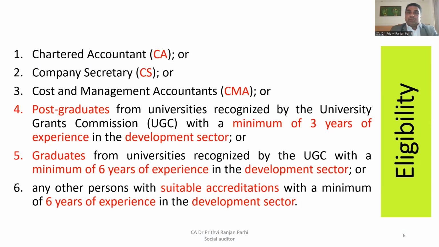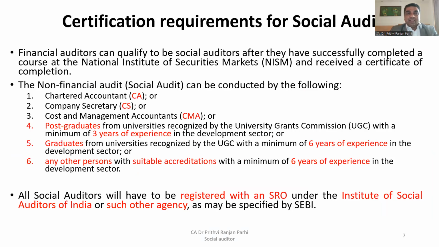Right. So graduates can become, postgraduates can become, and professional members can also become social auditors. And any other suitable person with a minimum of 6 years of experience can also become a social auditor. So you see the eligibility is quite vast. A large number of people can become social auditors if they are experienced in the related fields. To summarize, these are the six categories of people who can become social auditors.